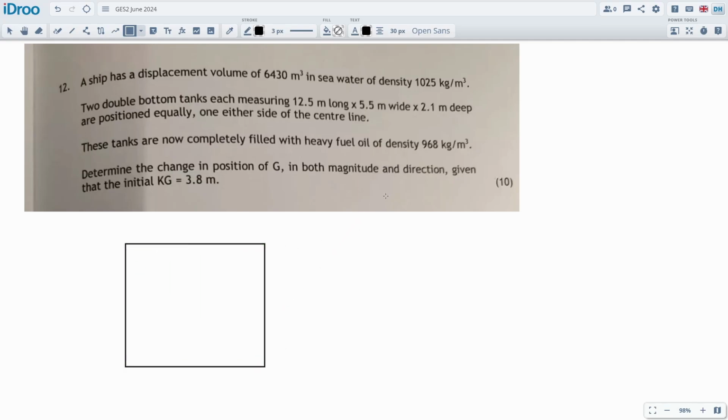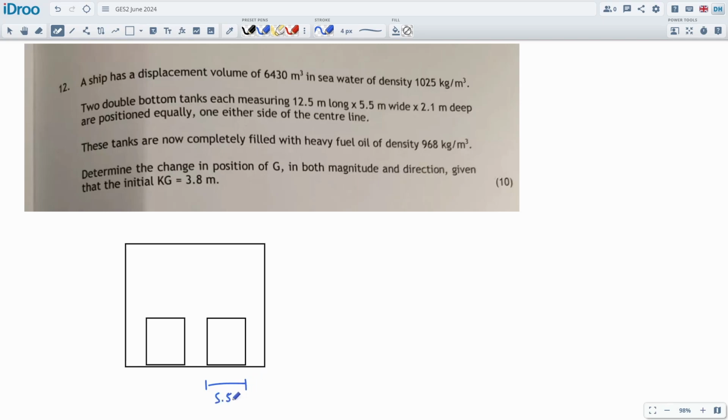Right, let's do a cross-sectional diagram of the ship first of all, because we've got to draw out these fuel tanks. So these fuel tanks are sitting on the bottom of the vessel. They're not sitting like 1.1 meter above the bottom. They are sitting on the bottom of the vessel. Two double bottom fuel tanks measuring this long, this wide. So 5.5 meters wide. And then going up here, we are 2.1 meters deep, like this. Are positioned equally either side of the center line.